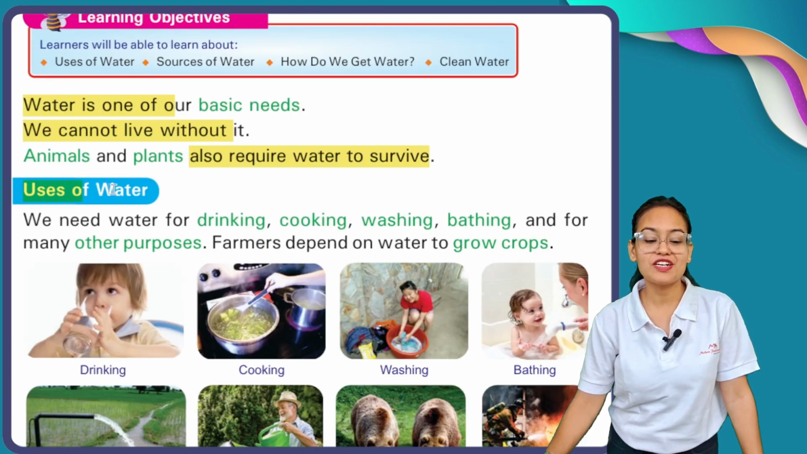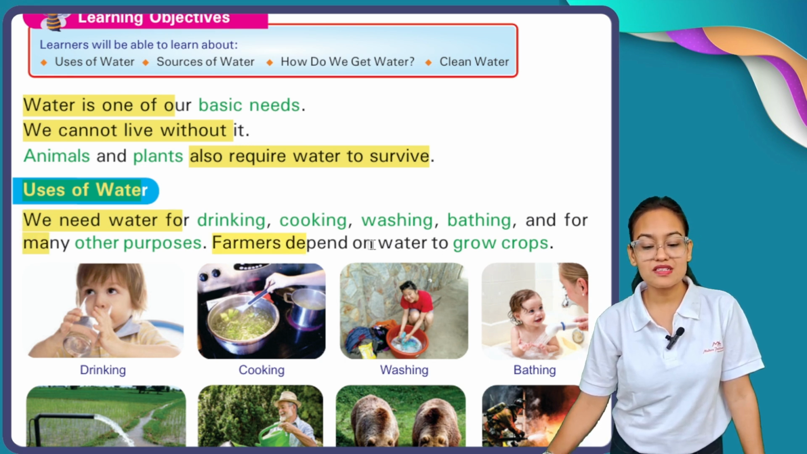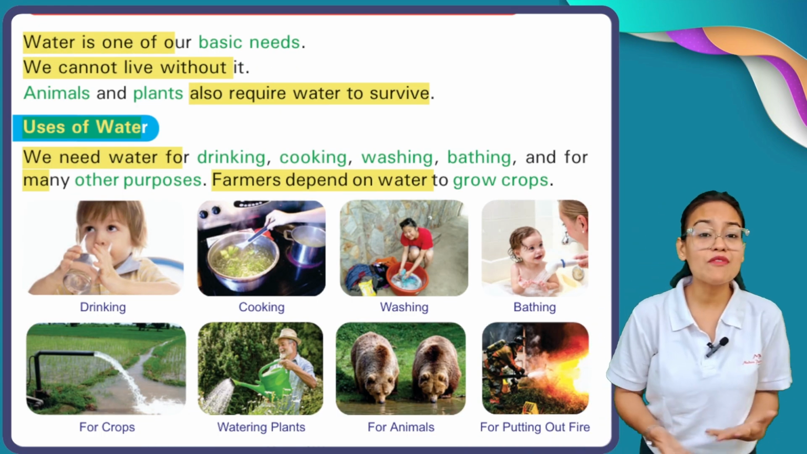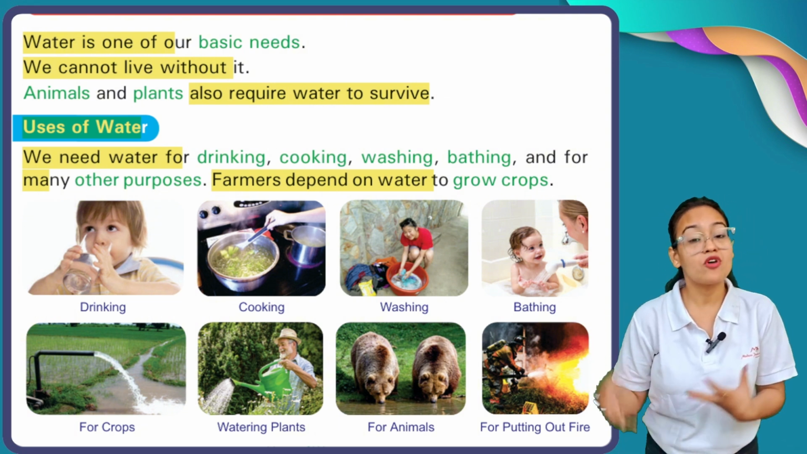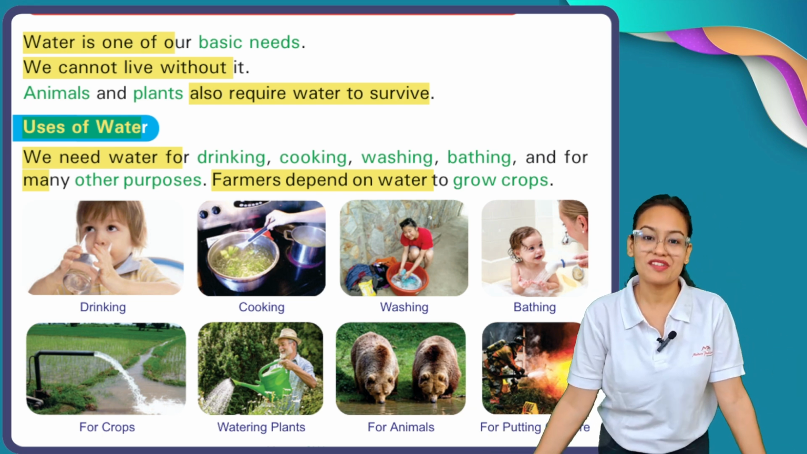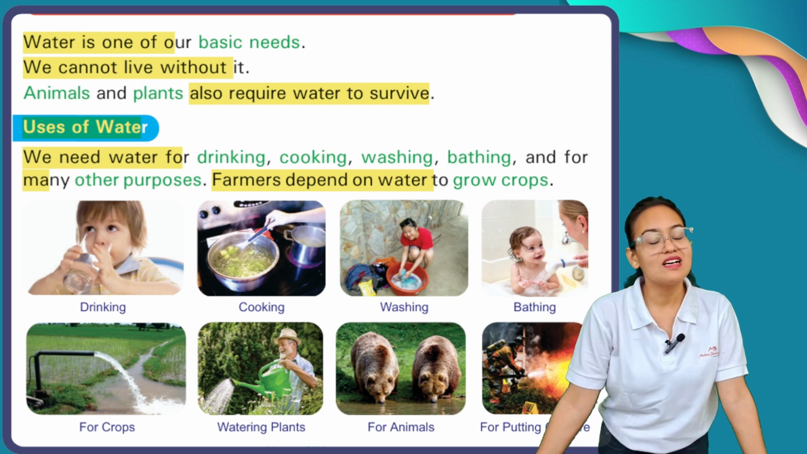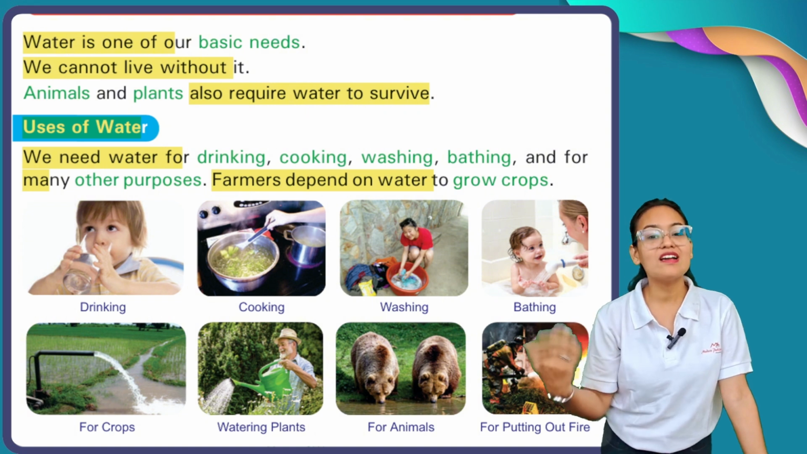Now, what are the different uses of water? We use water for drinking, cooking, washing and bathing, and for many other purposes. Farmers depend on water to grow crops. Now see, my dear students, why do we use water? Because we need water for bathing, for cooking, for washing. Okay, so for all these purposes we need water. Apart from this, we also need water to fulfill our other purposes. Farmers are totally dependent upon water for their farming.